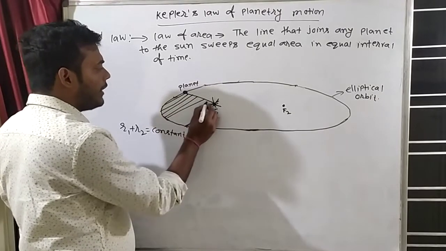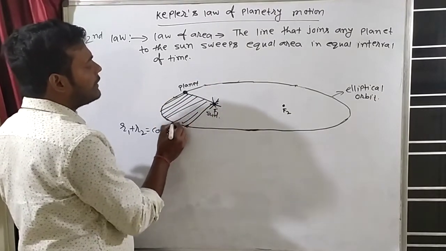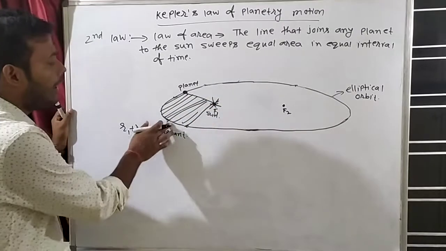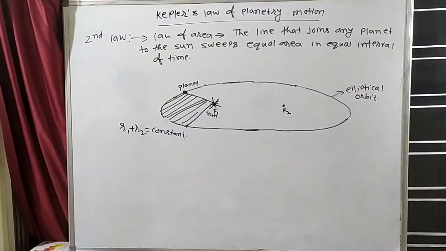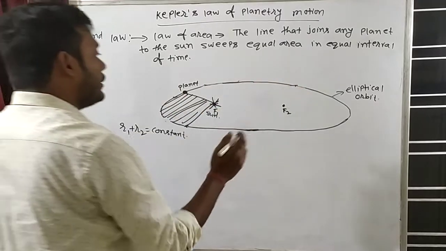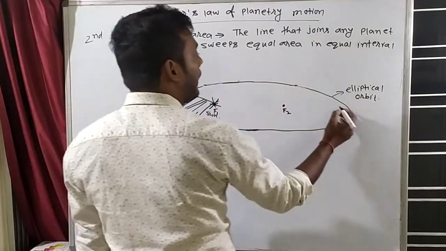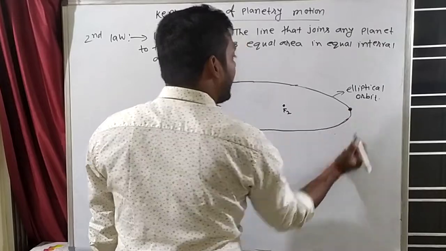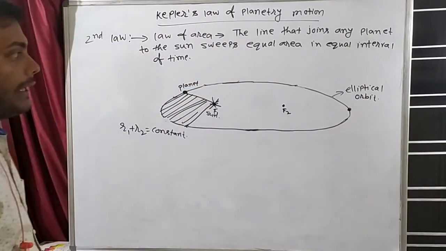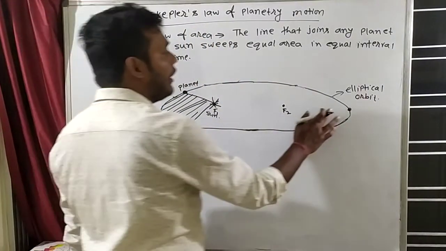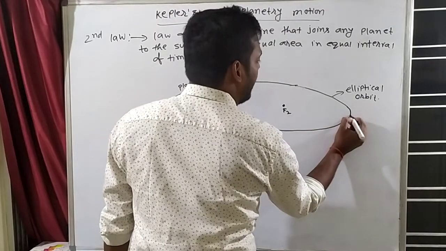So how much area is this planet covering? In 30 days, this planet is covering this much area. Clear? And now understand this one. Now suppose this planet comes here. And now again I will give 30 days time to this planet. Again I give how much time? Let's say 30 days.